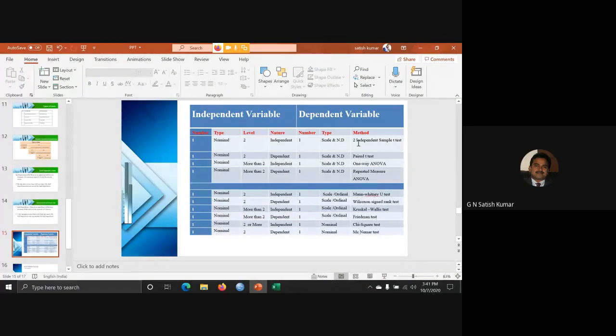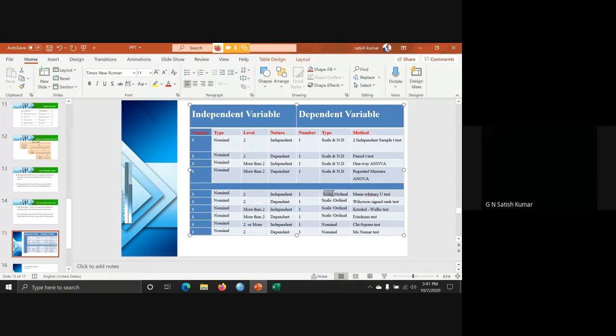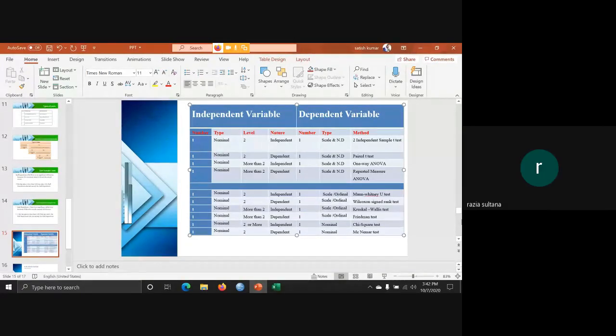You see the difference between the t-test and Mann-Whitney. In the t-test, the data is scale and normally distributed. But here you can see it is a scale, but the data may not be normally distributed. Then you can use the Mann-Whitney U test. If the dependent variable is ordinal also, you can use the Mann-Whitney U test. Okay?